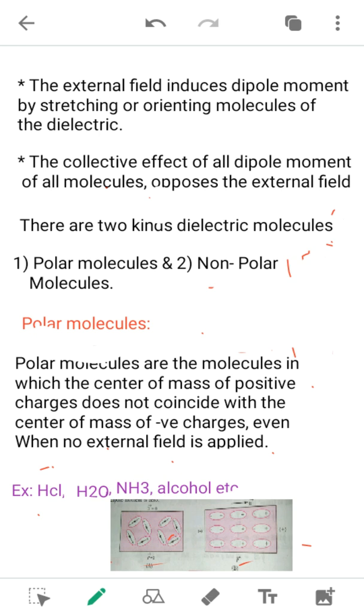Here in the diagram you can see the negative and the positive charge are separated, but the molecules are not aligned. They are randomly arranged, but when there is an electric field they are arranged. Some examples of polar molecules are HCl, H2O, NH3, alcohol, etc.